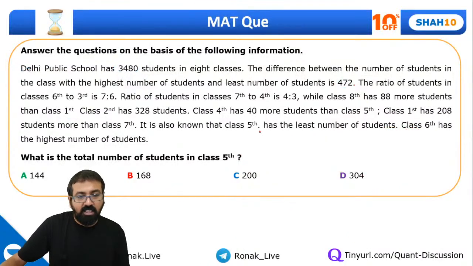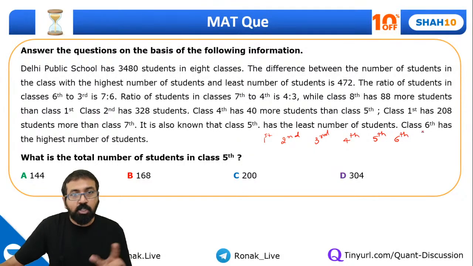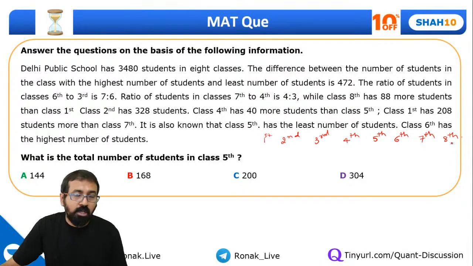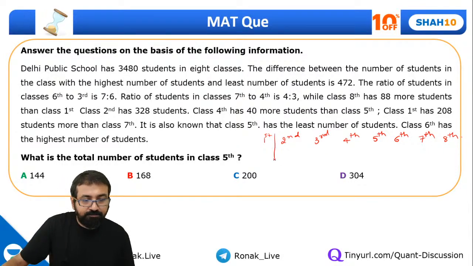So let's assume these are first, second, third, fourth, fifth, sixth. Those who didn't get, I'm solving it once again because it looks like there's some problem with the numbers 7th and 8th, because the value was coming to be negative, which should not come ideally. So let me just write down the values over here.